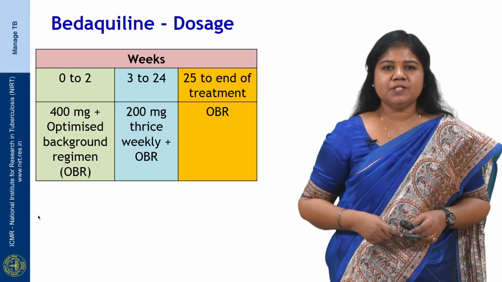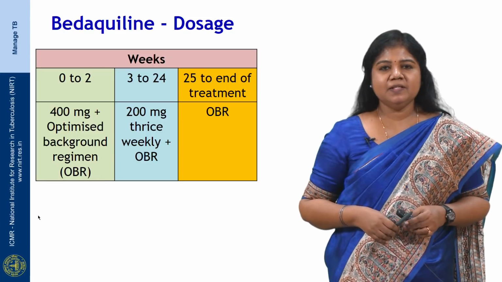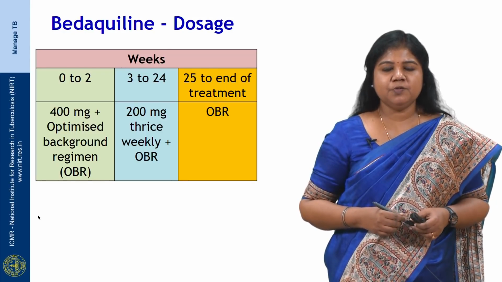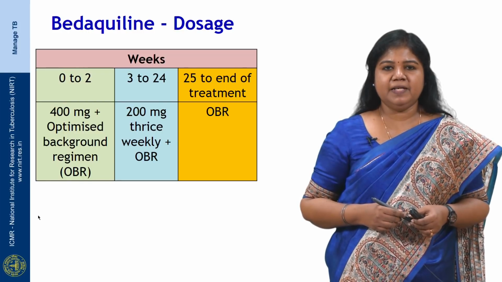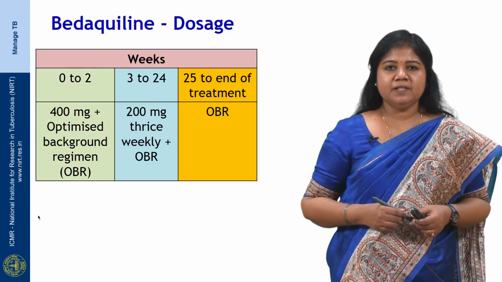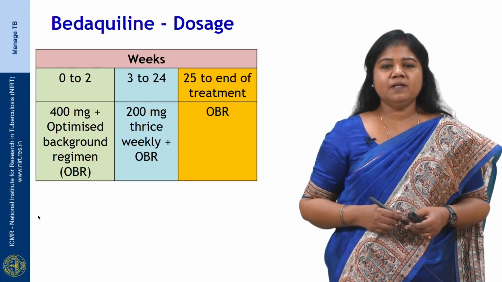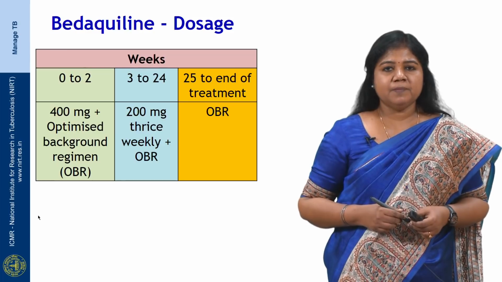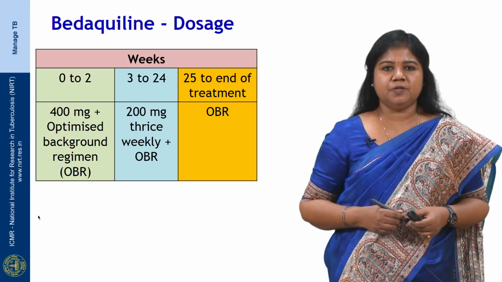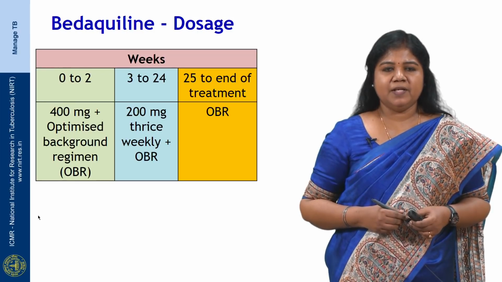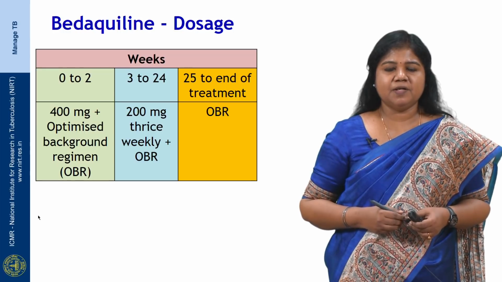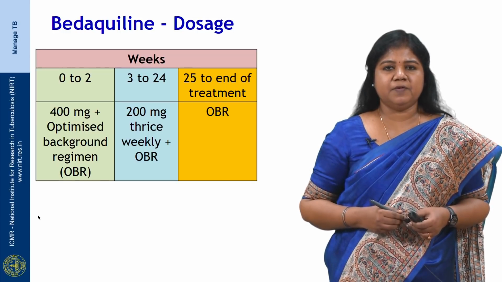So, what is the dosage of bedaquiline? Bedaquiline is given for a duration of 24 weeks or 6 months. For the first 2 weeks, the dosage is 400 milligram daily along with the optimized background regimen. From week 3 to 24, it is 200 milligram thrice weekly. From the 25th week to the end of treatment, the background regimen alone is continued. So, this dosage of bedaquiline is across all weight bands, unlike the other anti-TB drugs which vary according to the 4 different weight bands.